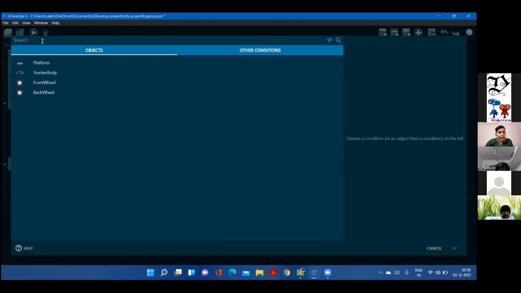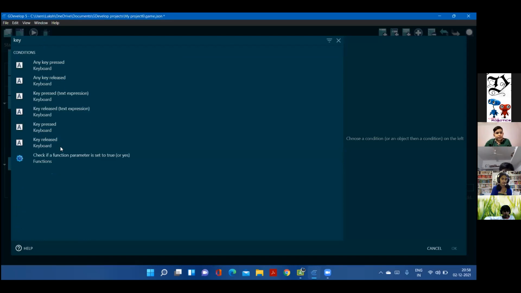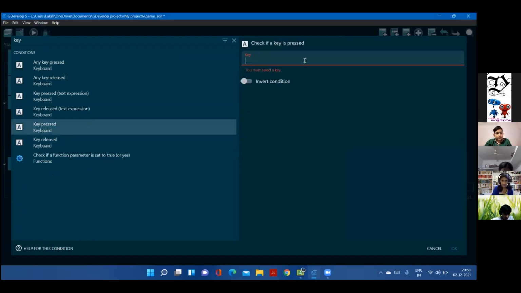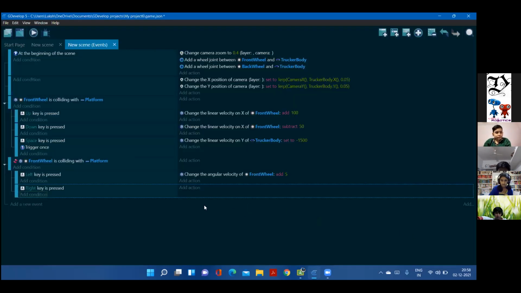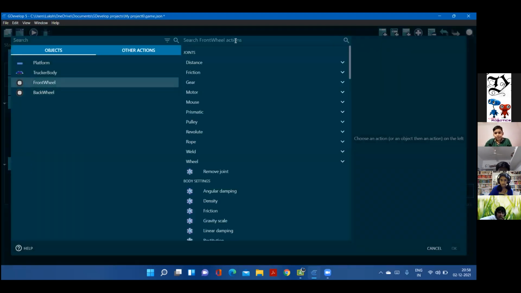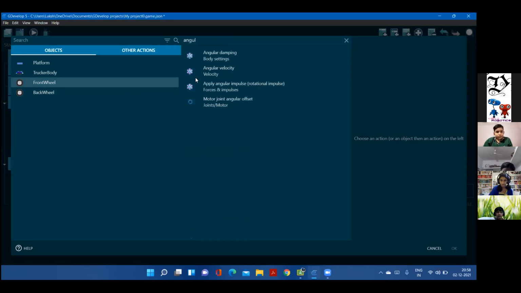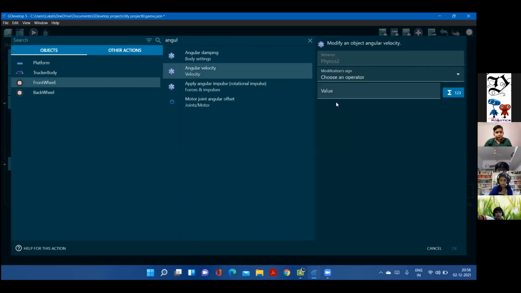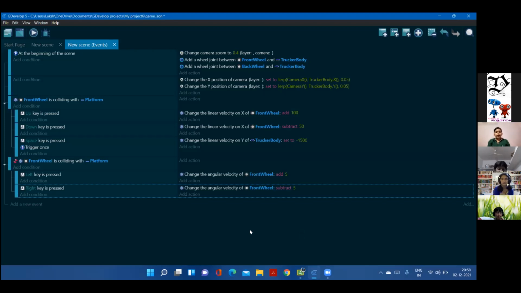Okay, right. So key press right. Angular velocity, watch carefully, is going to be subtracted by 5. Okay. Does everyone now understand angular velocity? It's clear, right? Okay. Yes, it's clear.